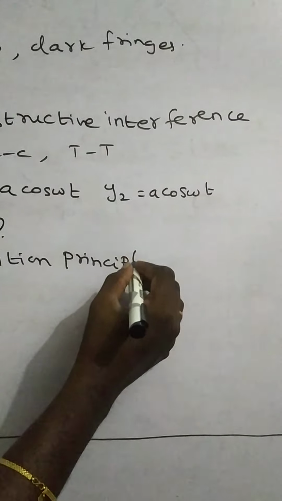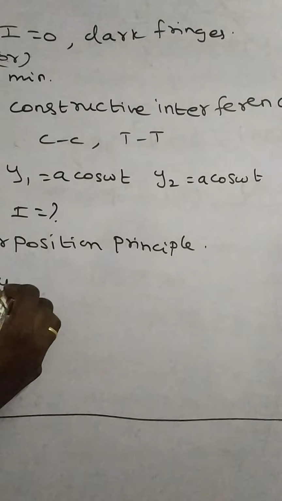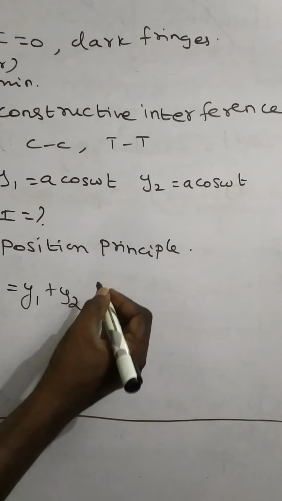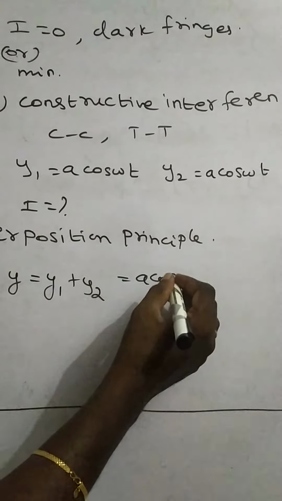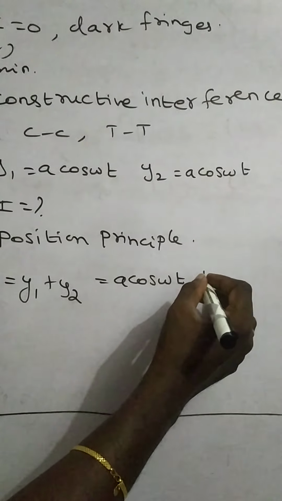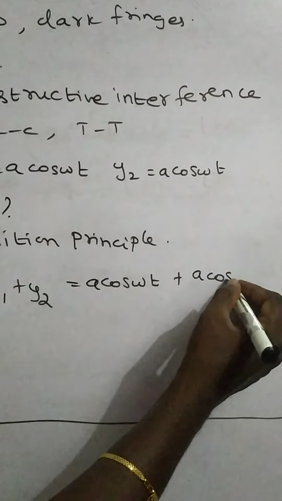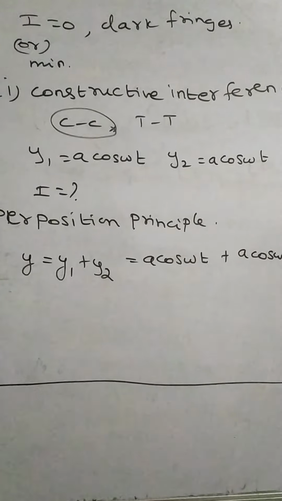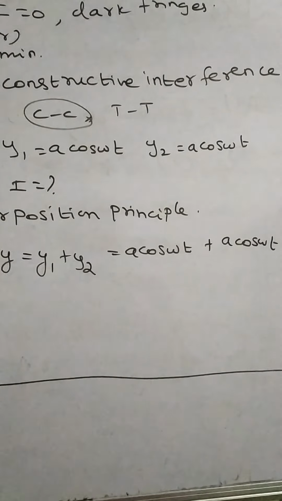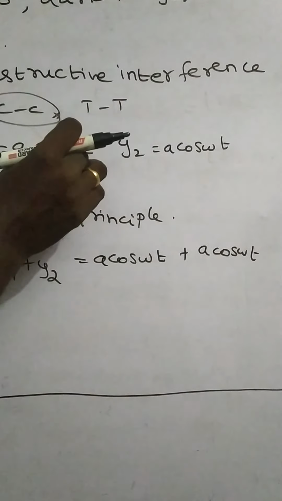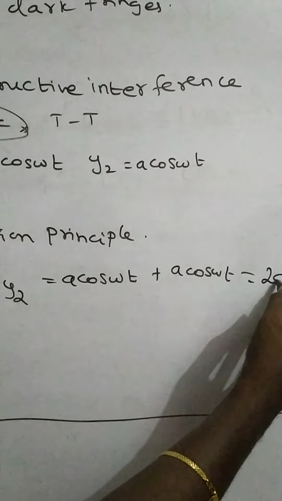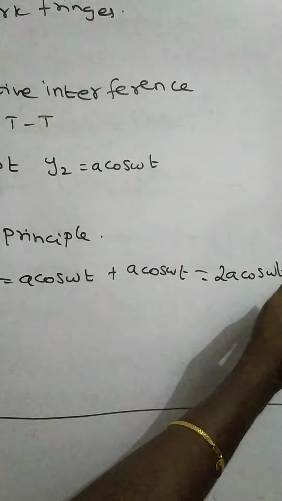So what is the superposition principle? Net displacement is equal to the sum of the individual displacements. Substitute y1 equals a cos omega t, y2 also a cos omega t. The same waves intersect, crest to crest. So the two waves have the same amplitude and the same phase. So y equals 2a cos omega t.